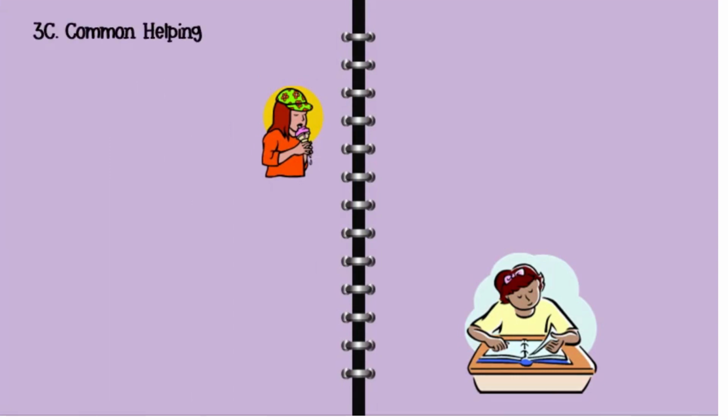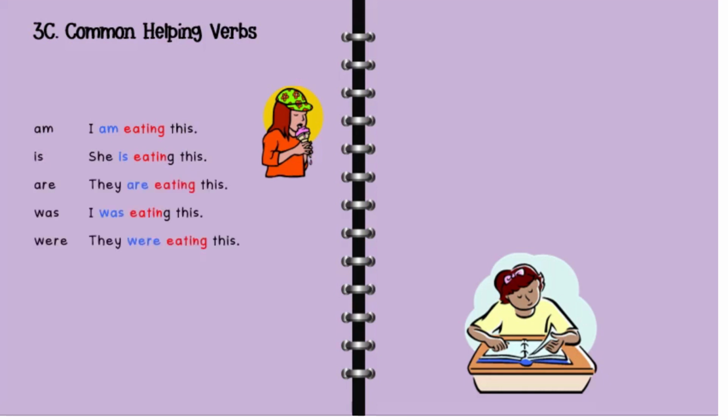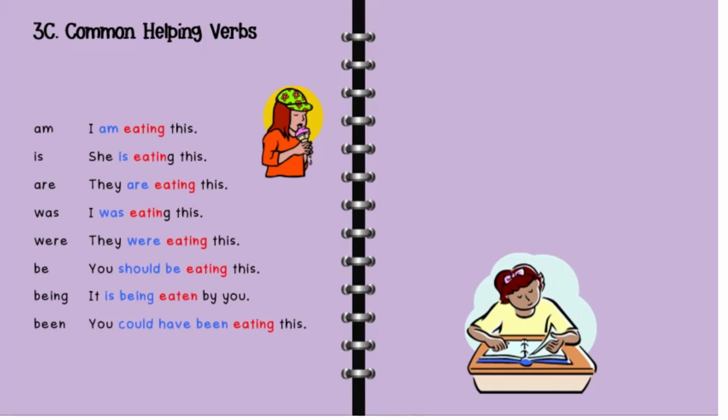So there is another type of linking verbs like am, is, are, was, were, be, being, and been. As you can see, the to be verbs, am, is, are, was, were, be, being, and been, can also act as a linking verb, but they can also act as helping verbs. So how can we differentiate whether this to be acts as a linking verb or as a helping verb?